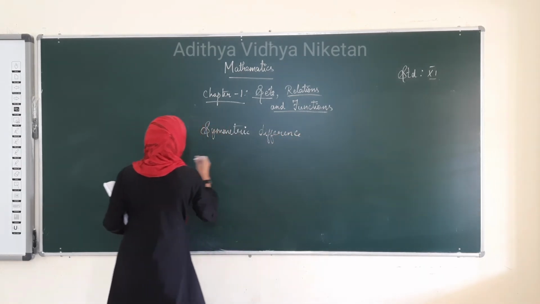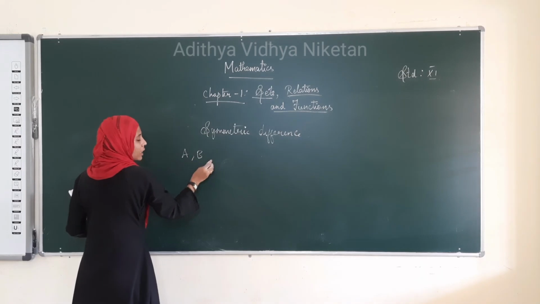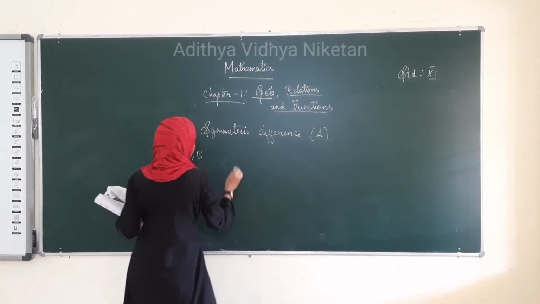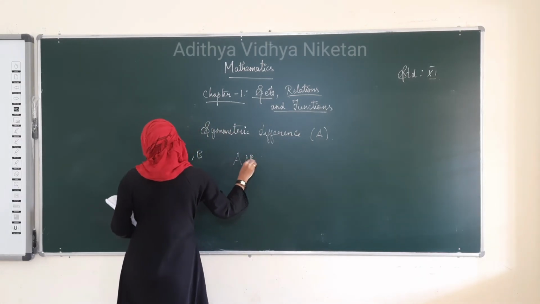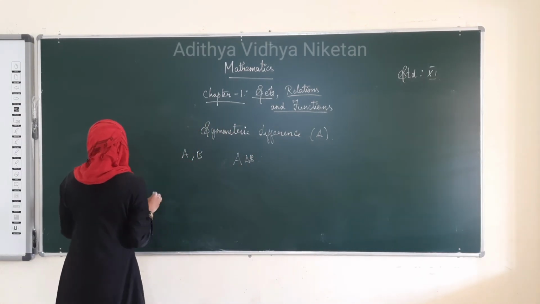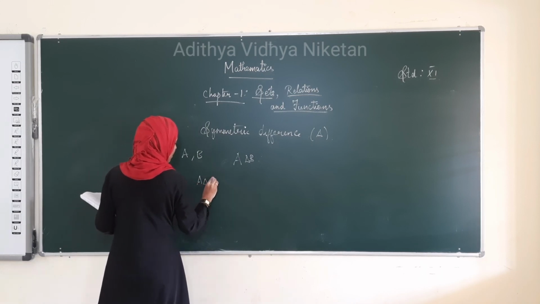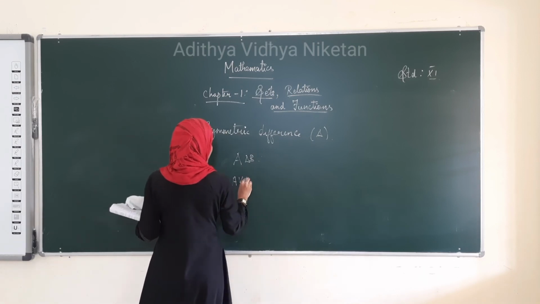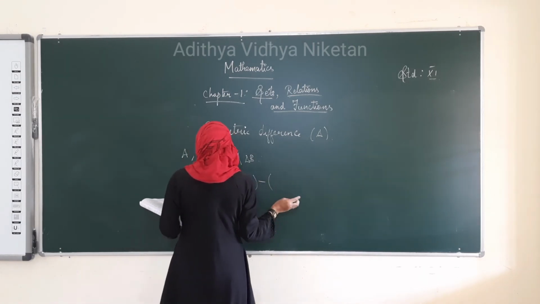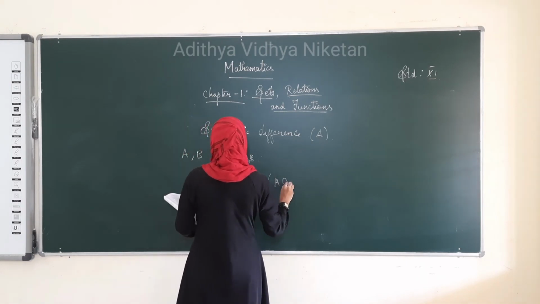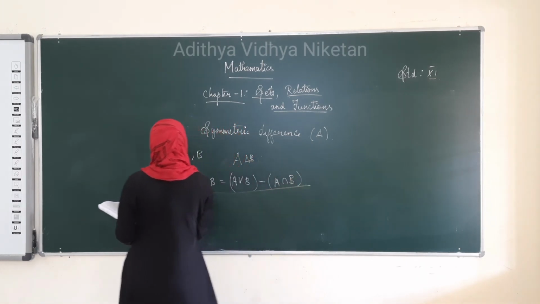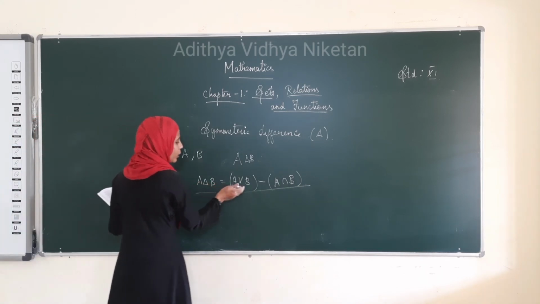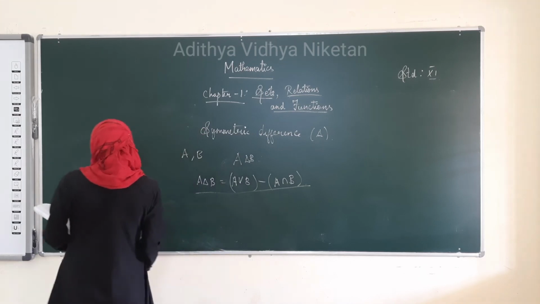Let us consider two sets A, B. The symmetric difference symbol is delta, that is A delta B. The formula for this is A delta B, the symmetric difference, is equal to A union B minus A intersection B. This is the important formula.